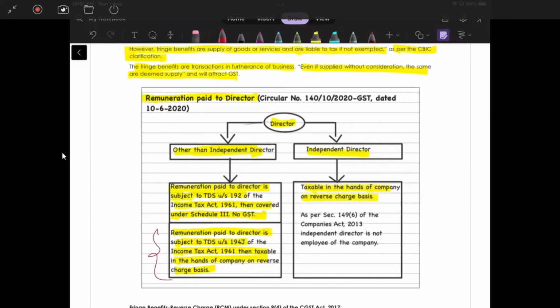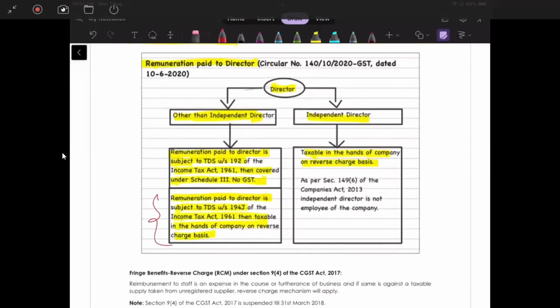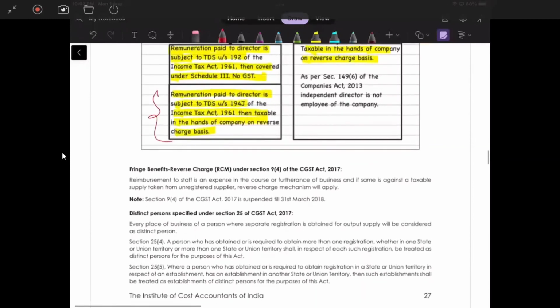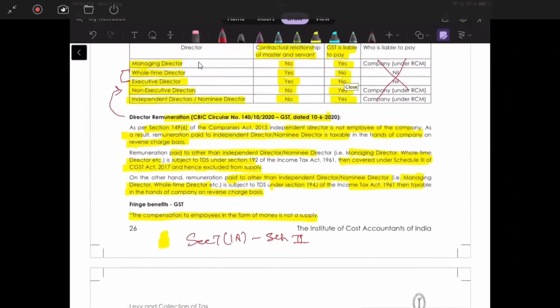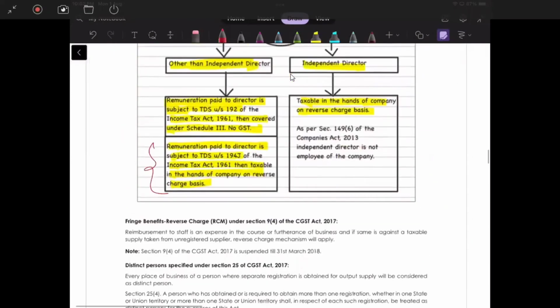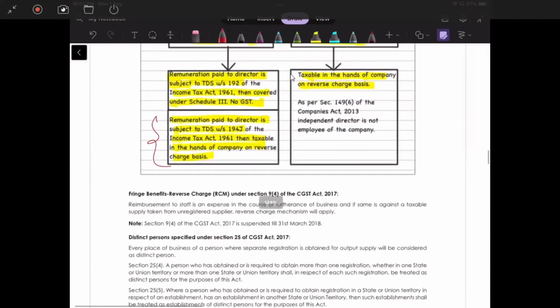Correct. We'll check and update you. Okay. No, I've already found. No, Himanshu asking that. I've already shared. I already shared the link. Yes, already. I was right. I'm not yet checked. MD is an employee. Yeah, I also said that they have written here only that it is employee, but it is not covered. No. Click on the link I shared in the chat. You can check it later. Right now. You can check it later. It's okay. I love it. I haven't seen the screen. Okay, I'll check it.